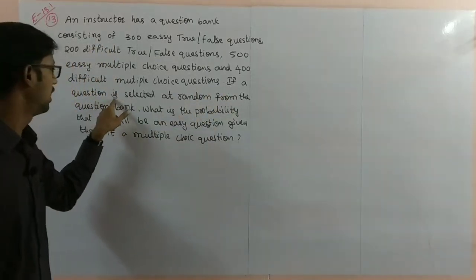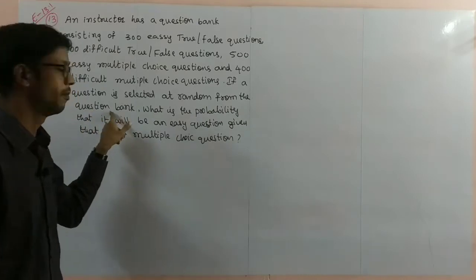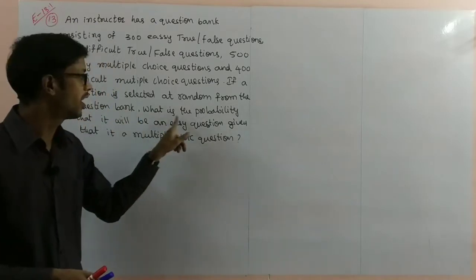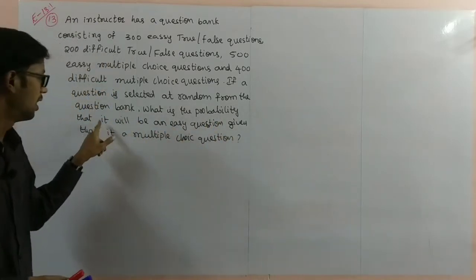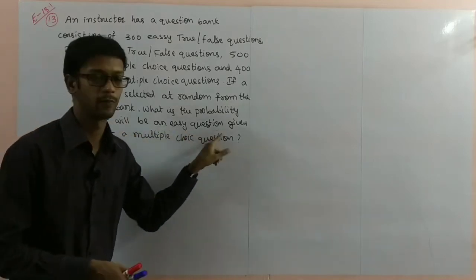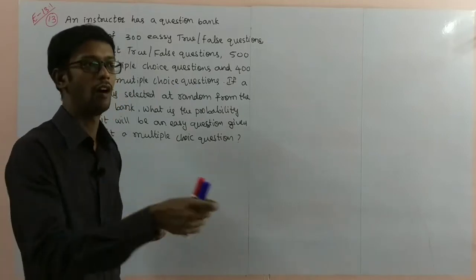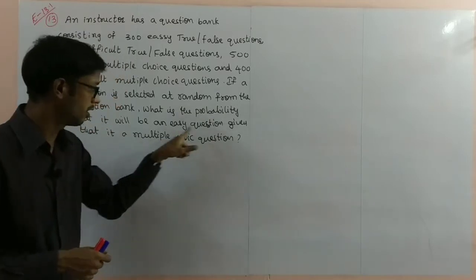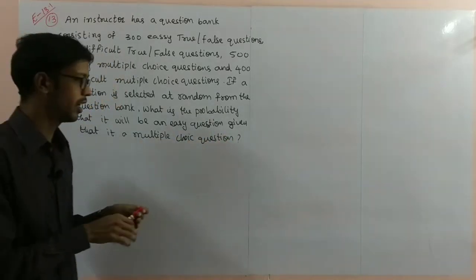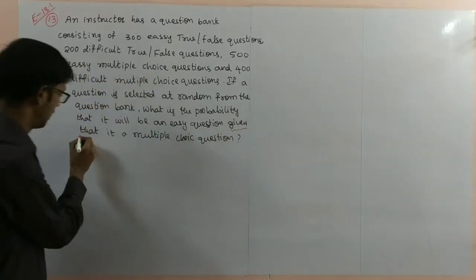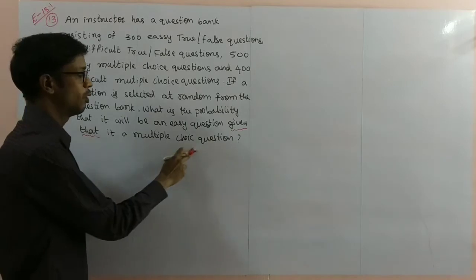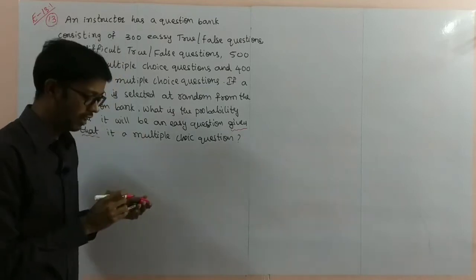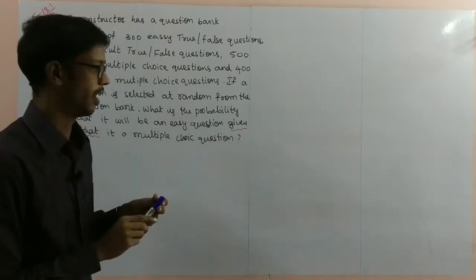If a question is selected at random from the question bank, what is the probability that it will be an easy question, given that it is a multiple choice question? We are selecting one question randomly, and given means the multiple choice condition has already occurred. So I am taking these as events.